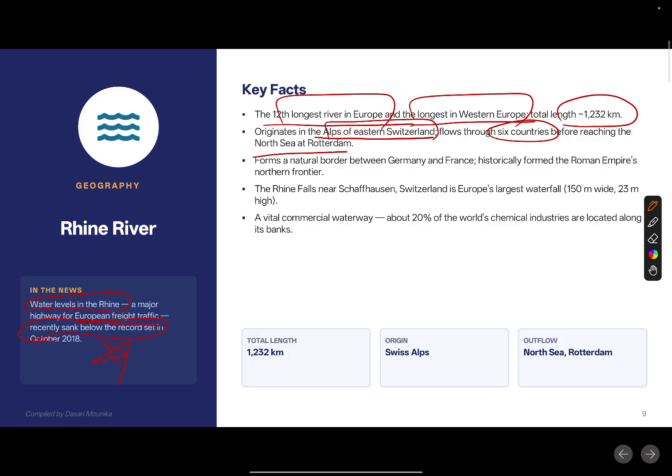And the uniqueness of the Rhine River is that it forms a natural boundary between Germany as well as France.